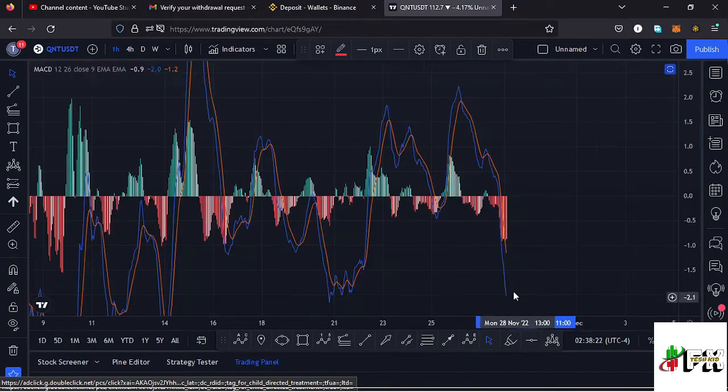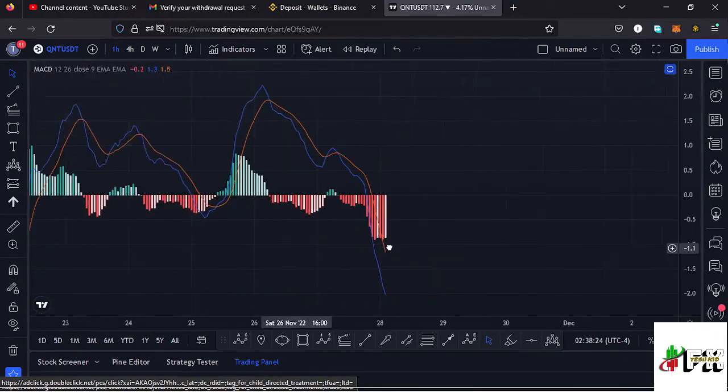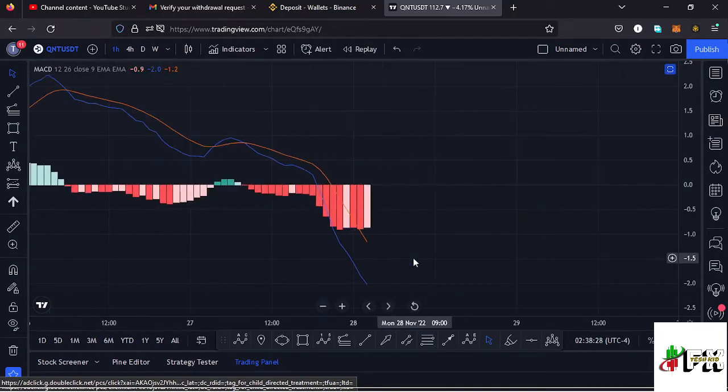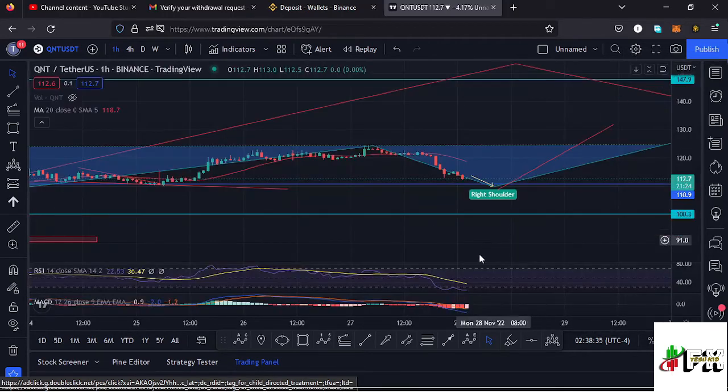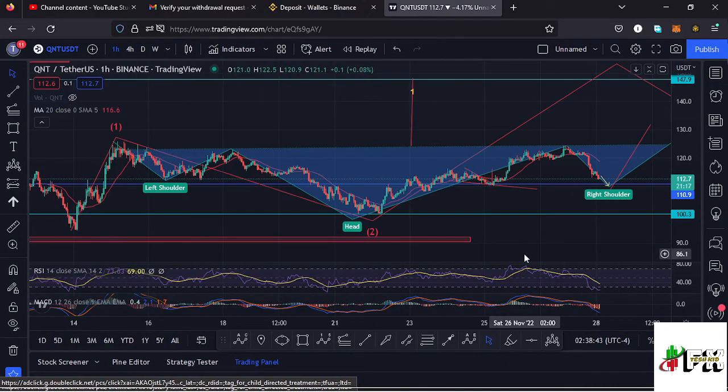Also taking a look at the MACD, here on the MACD we had printed a bearish cross, and we have not yet started seeing a decrease in the ascending momentum, but soon I'm expecting that to play out here on the 1 hour MACD, and once that plays out, then higher prices here on the Quant chart will be supported both on the RSI and also on the MACD. So let's be patient and see how that plays out, and I'll keep you updated.